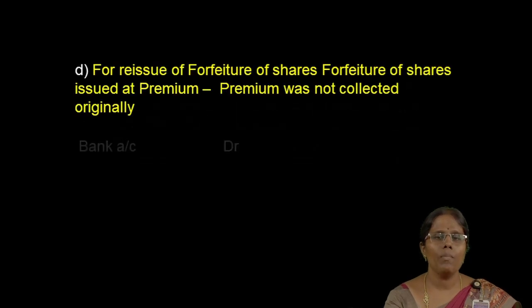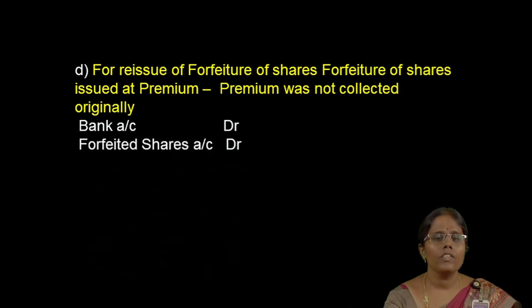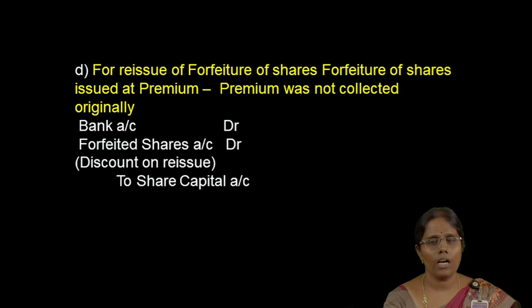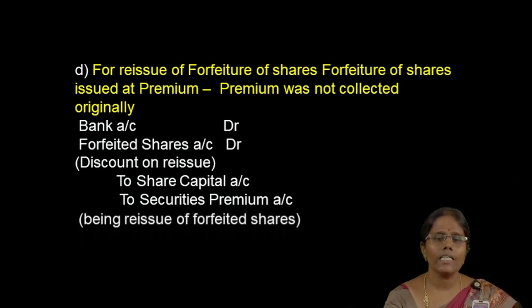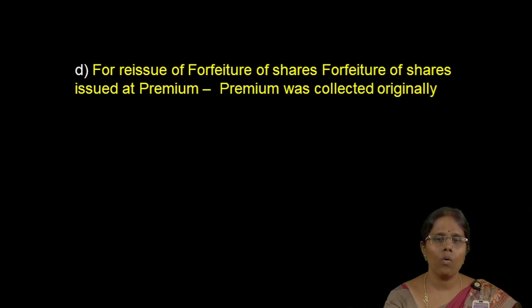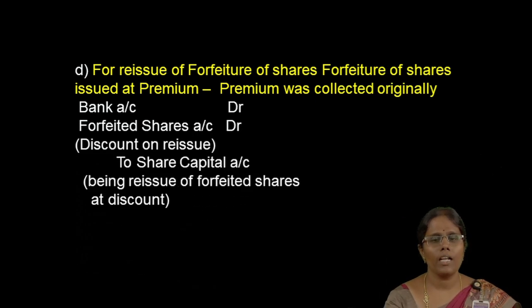If the premium was not collected originally from the existing shareholder, the entry will be: Bank account debit, forfeited shares account debit, to share capital account, to securities premium account. Now only the securities premium is collected from the new allottee. The second case is, if the premium was already collected from the existing shareholder, the entry will be: Bank account debit, forfeited shares account debit, to share capital account.